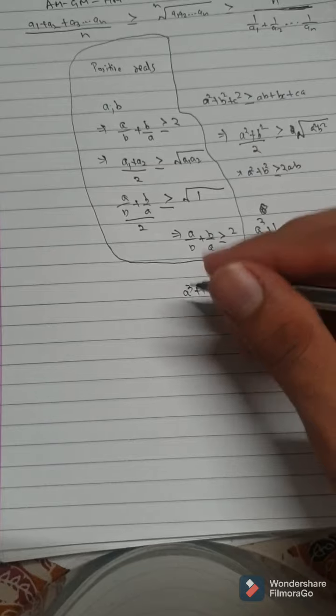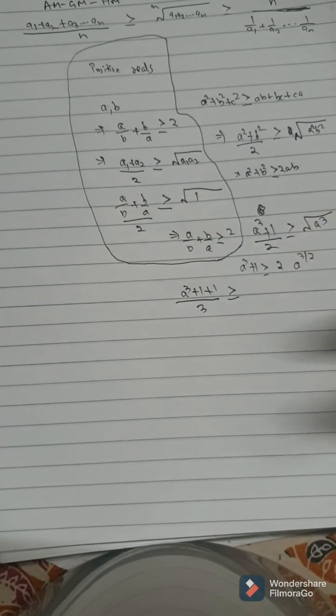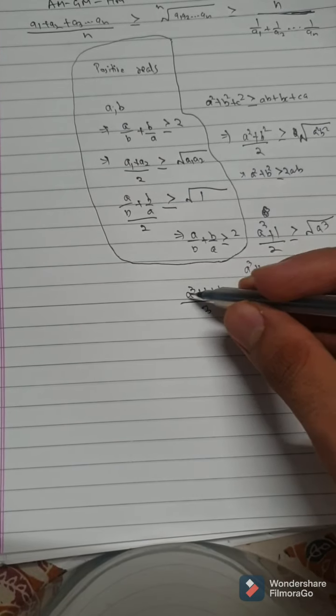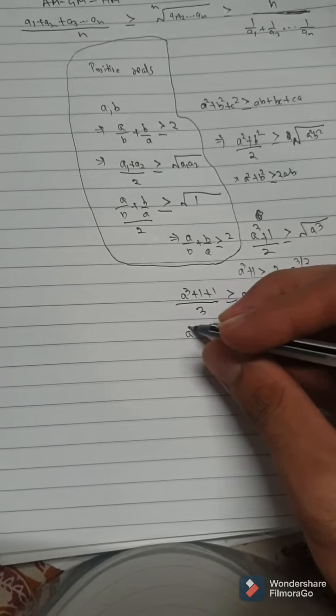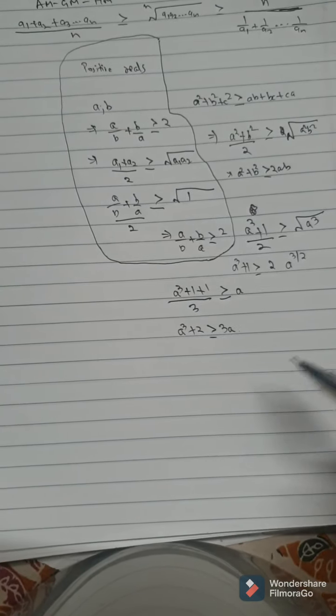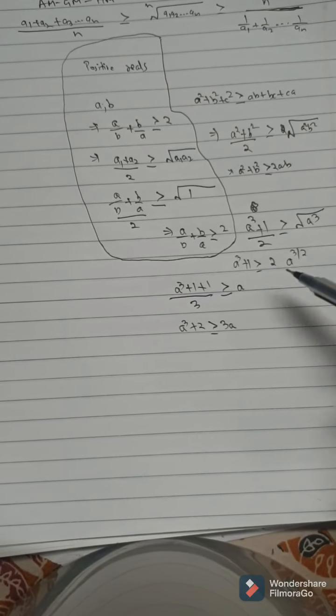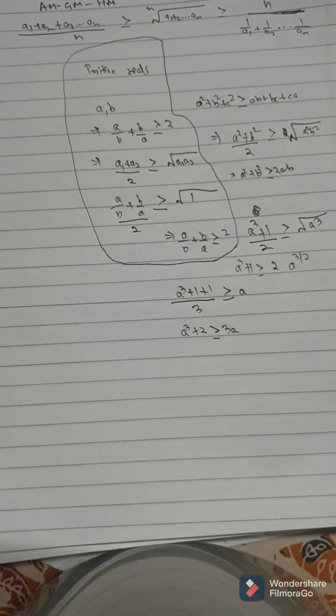Then (a1 plus a2 plus a3) by 3 is greater than or equal to the cube root of their product, and the cube root of a cube into 1 into 1 is a. So a cube plus 2 is greater than or equal to 3a. This is a cleaner and better result than the previous one. So this motivates us how and where to use AM-GM.